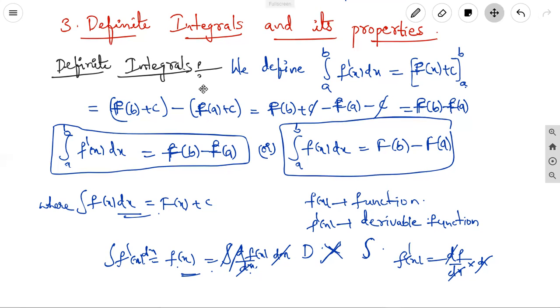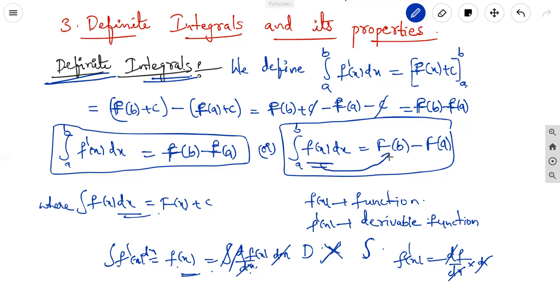How to define the definite integrals? The definite integral can be defined over a particular limit. So the lower limit is a, the upper limit is b. We can take it as the integral of f dash of x dx. In general, if f of x is any function, its integral is capital F of x plus c, the integration of small f of x.